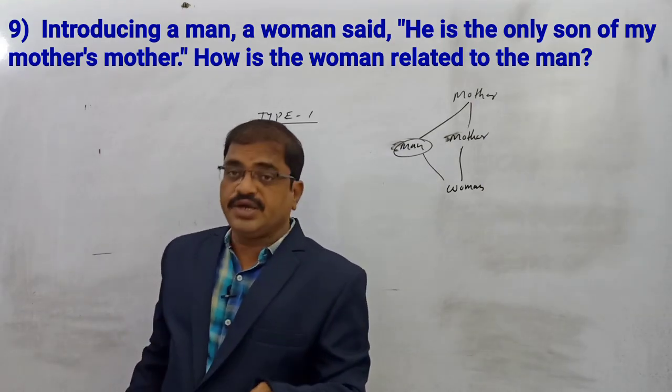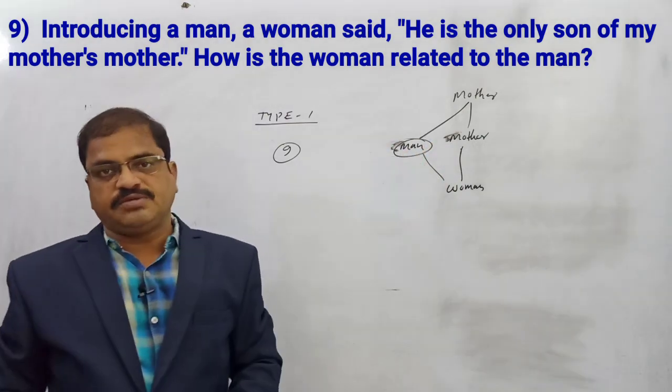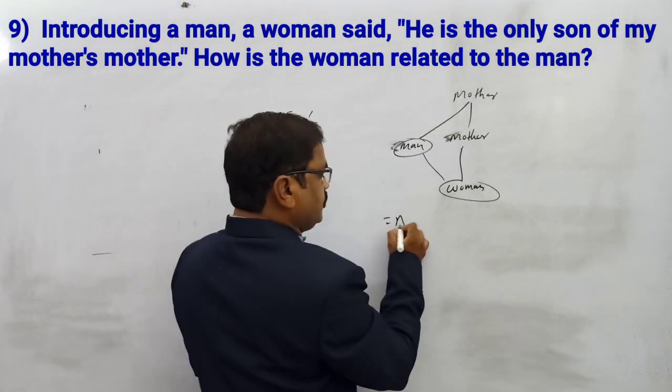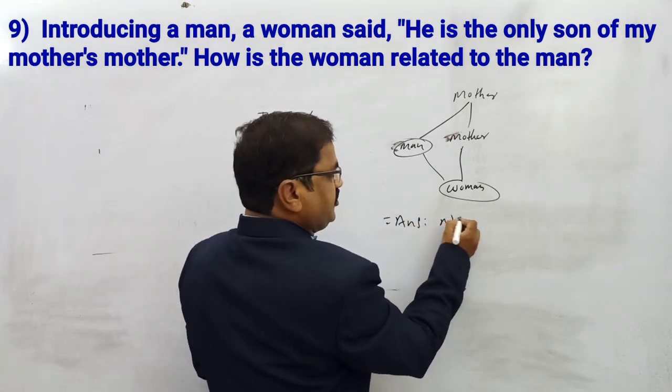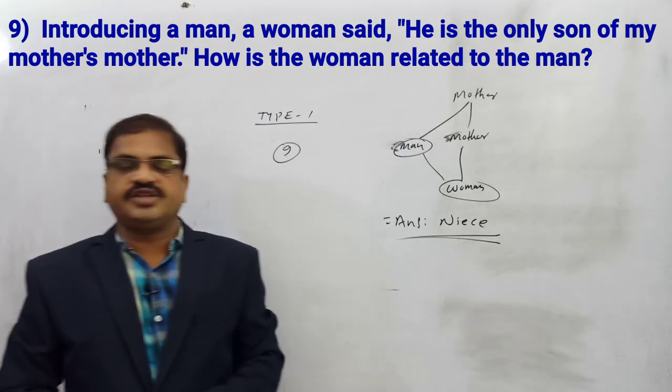How is the woman related to the man? So this man is what here? Mother's brother. Mother's brother is nothing but uncle. What is the woman to the man? The woman to the man, the answer is niece. What is your answer, please? Niece. How to recognize it?